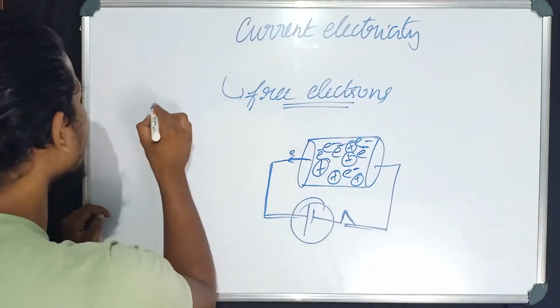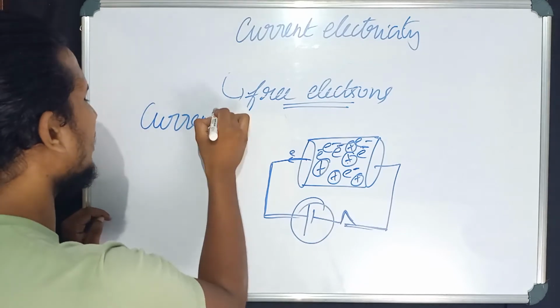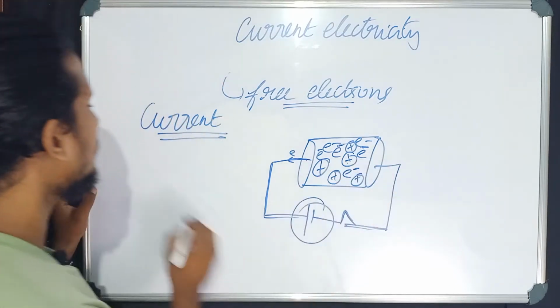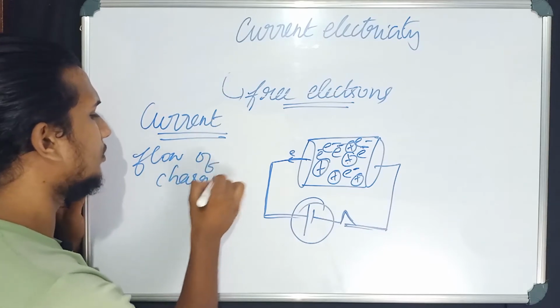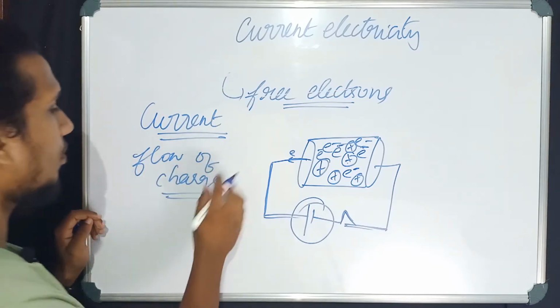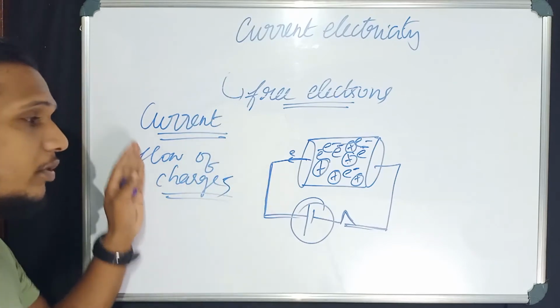So you can write what is current. The simple definition you can write is that current is due to flow of charges. Whenever charges flow, a current is formed. Current is due to flow of charges.